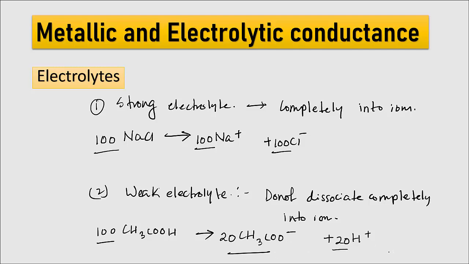And the rest 80 molecules of CH3COOH will remain undissociated. I am taking just an example. That means 20 molecules will dissociate and 80 molecules will remain undissociated. It may change. So weak electrolyte means the electrolyte which does not dissociate completely into ions.